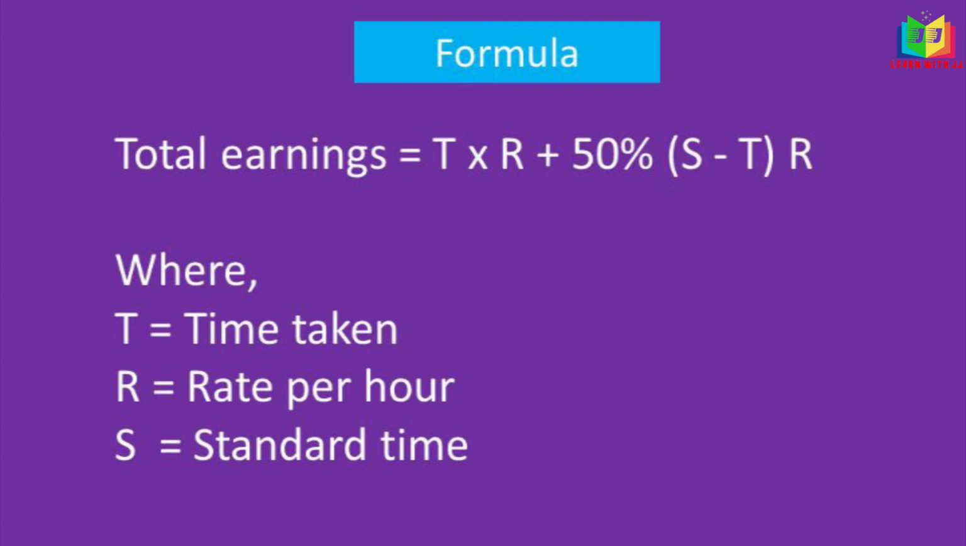Okay, in this formula the T represents the time taken by the worker, R is the rate per hour, and S is the standard time. The bonus is paid according to the time saved. So S minus T we will take, and that into 50% into R, that is the rate per hour. This is the formula for calculating the earnings of workers under Halsey Premium Plan. And now we'll see one problem.